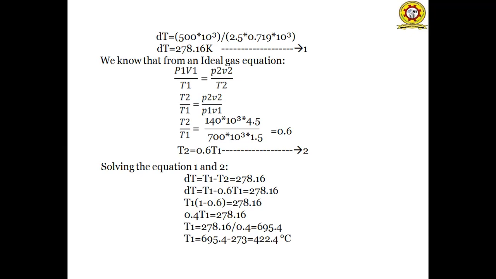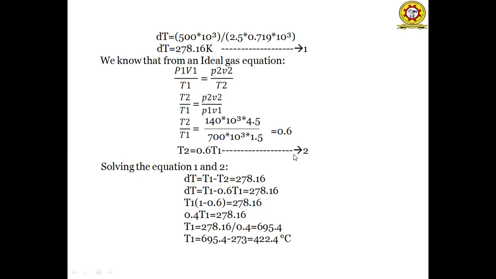Then the equation becomes T2 by T1 is equal to P2 V2 by P1 V1. By substituting the values of P2, V2, P1, V1, we'll get T2 by T1 is equal to 0.6. From that, T2 is equal to 0.6 T1. This becomes the second equation.